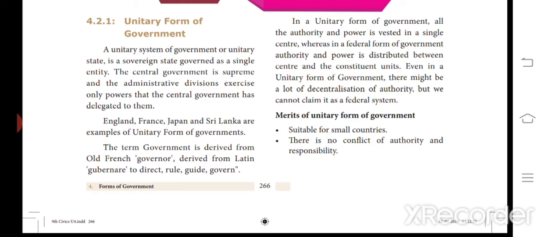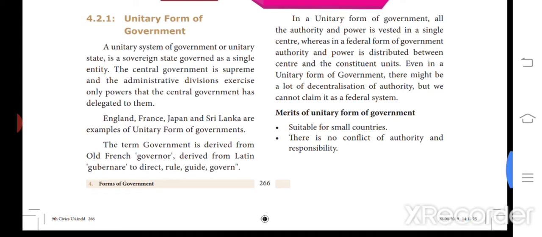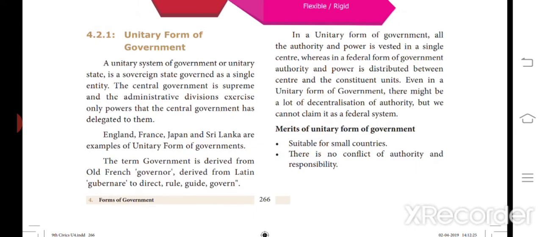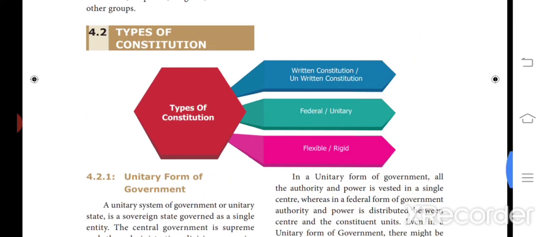The term government is derived from the old French governor, which was derived from Latin gubernare, meaning to direct, rule or guide. So this is the meaning. Government means it has to direct the people, rule the people, guide the people and govern the people.